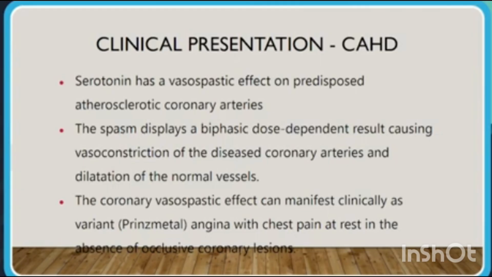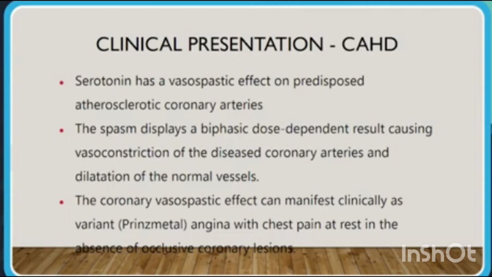The coronary vasospastic effect can manifest clinically as variant, that is Prinzmetal angina, with chest pain at rest in the absence of occlusive coronary lesions. Nowadays we can see some patients with MI-like symptoms, that is myocardial infarction, which is angiographically normal but somehow diagnosed as Prinzmetal angina.